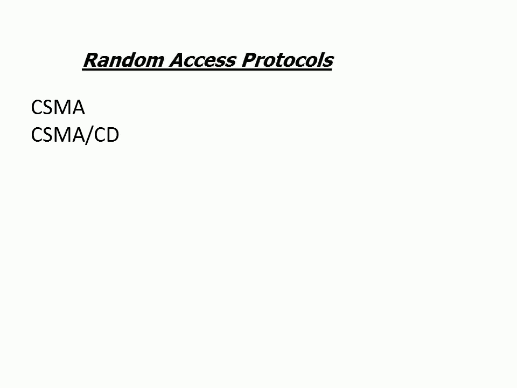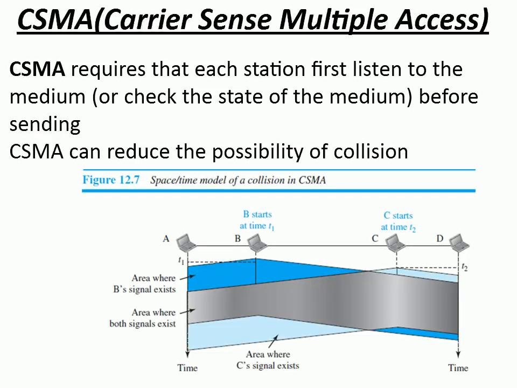In this video, I'll discuss the next two random access protocols. Those are CSMA and CSMA/CD. So here we have the next one, that is CSMA. CSMA stands for Carrier Sense Multiple Access. This method was mainly developed in order to reduce the collision effect.